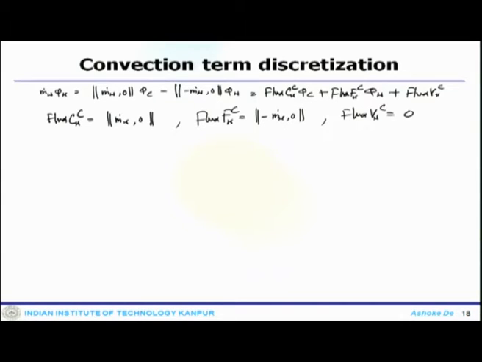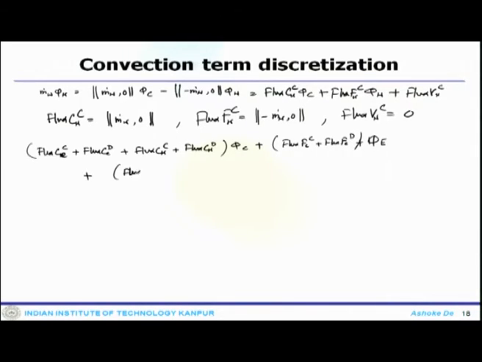Now, you put back everything in the discretized system, and then we get that flux CE convection plus CE diffusion plus flux CW convection plus flux CW diffusion, with phi C, plus flux Fe convection, flux Fe diffusion, phi E, plus flux Fw convection plus Fw diffusion, phi W equals 0.